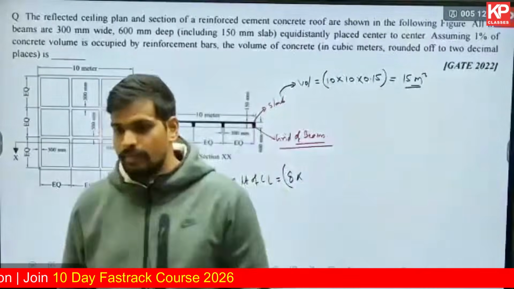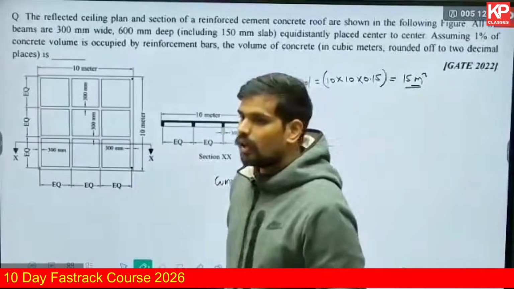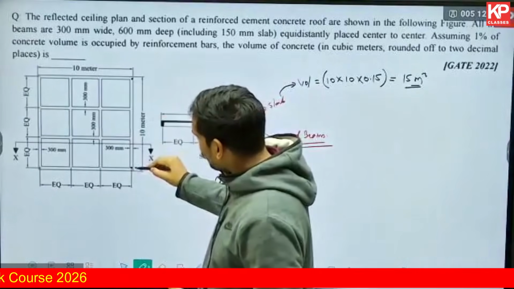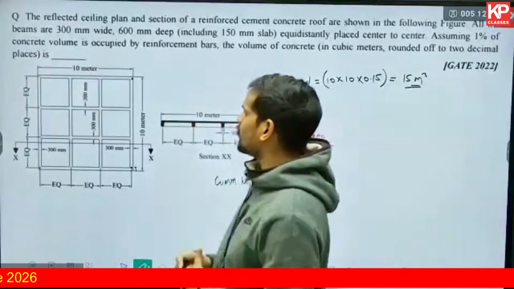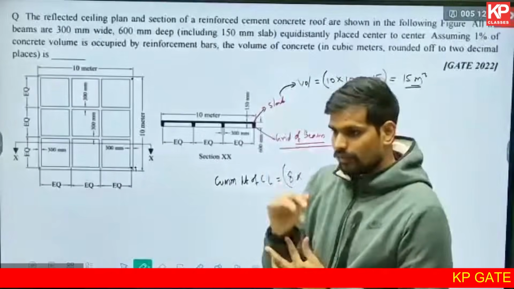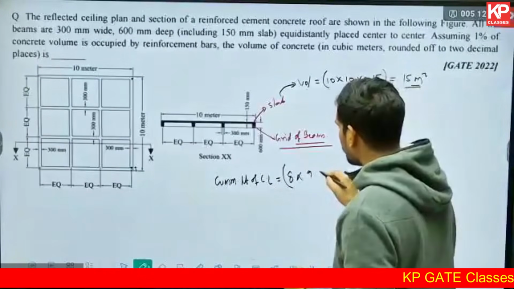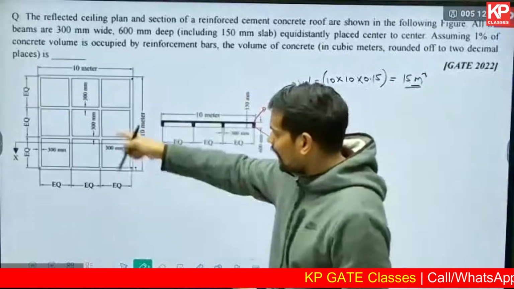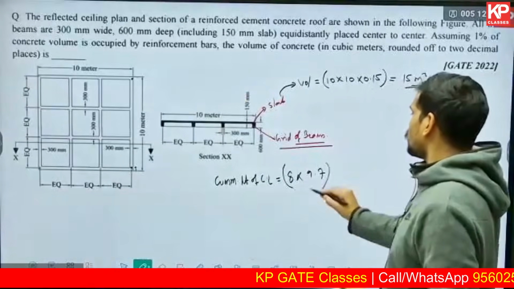I think many of you have given me the correct center line for the beam. That center line basically will be half of the beam thickness at the top, half of the beam thickness you need to subtract at the top. So the total deduction will be 0.3. 0.15, 0.15. So that will give you 9.7. That will be the length of each line of the center line for the beam. So that will be 8 into 9.7.